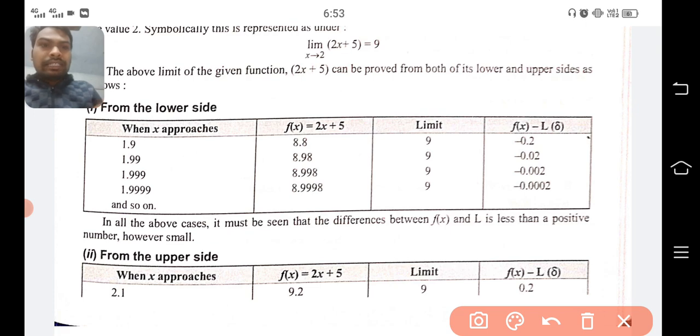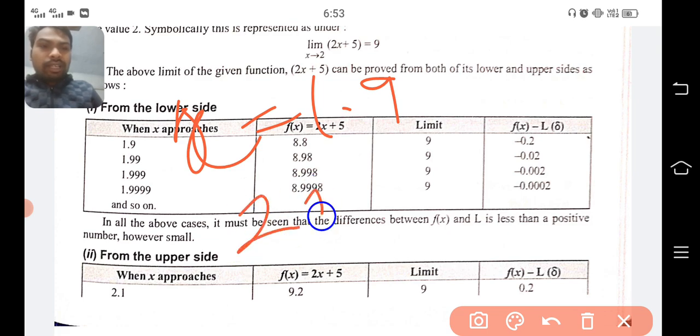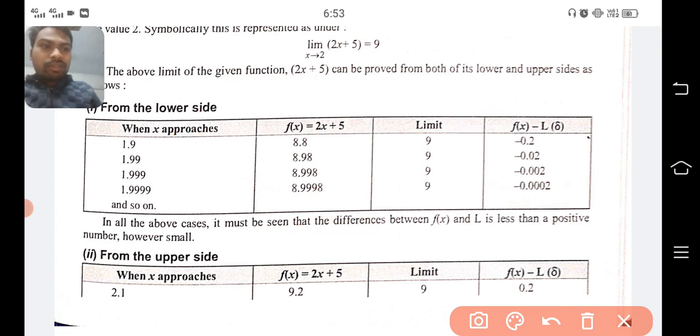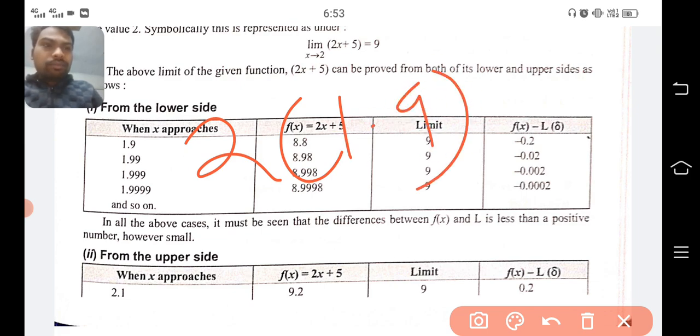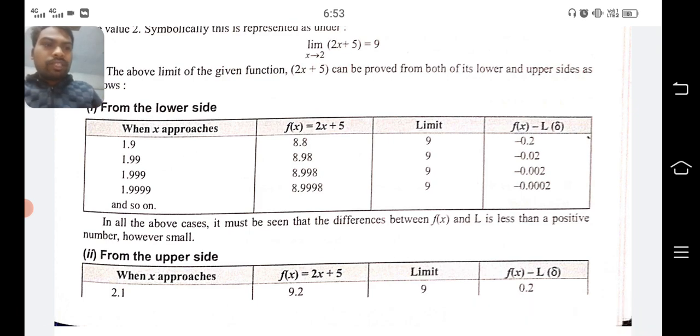So let's derive what the functional value will be. Suppose we are taking x equal to 1.9. Let's take the function f(x) = 2x + 5. Clear? So here we take 2 into 1.9, plus 5. Understood or not? Then what will be this value?